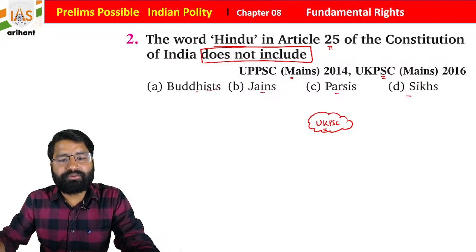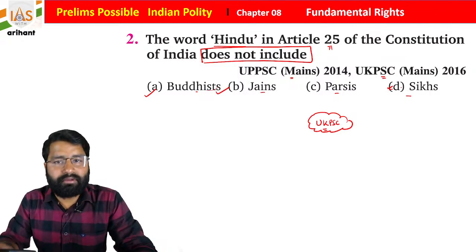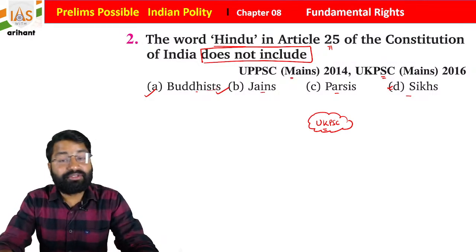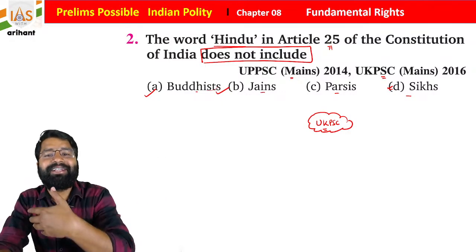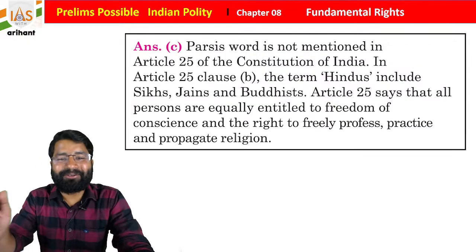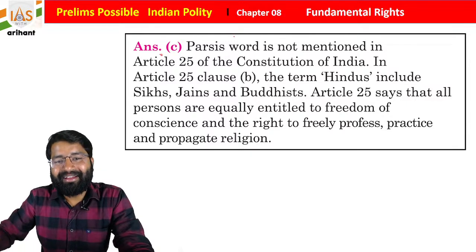What you find, students, is that Buddhist, Jain and Sikh are all part of the Hindu term in Article 25. This is also very important and needs to be clarified sometimes.